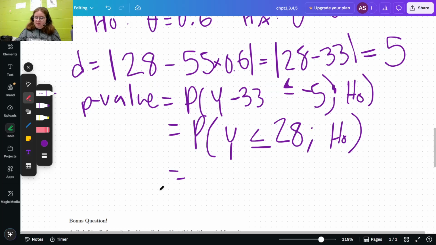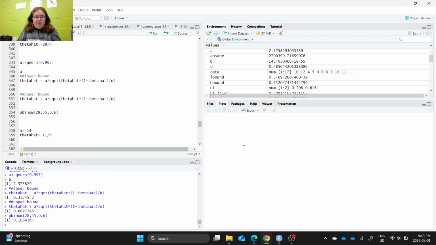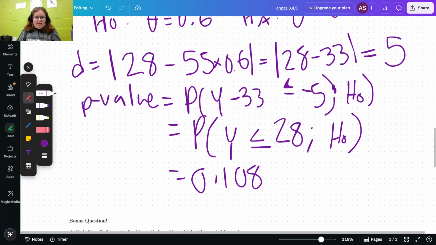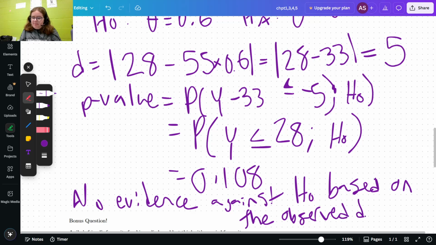0.108. So put that down here, 0.108. And now I can hop over to my cheat sheet, and I see that the p-value is greater than 0.1. So, whoops, I write that there is no evidence against H naught based on the observed data. And then that is my conclusion there. So I wasn't able to prove my friend wrong.